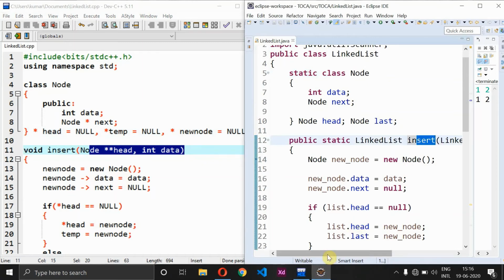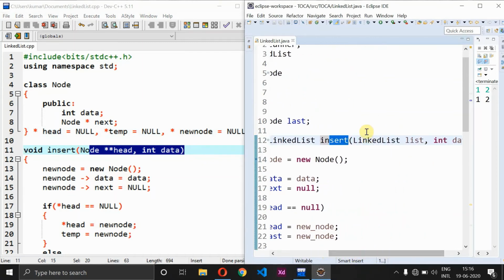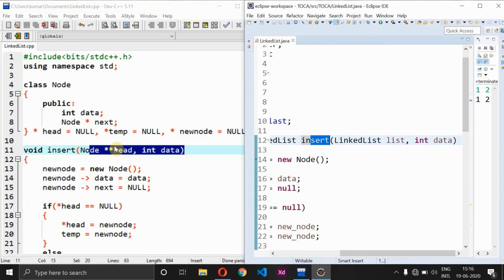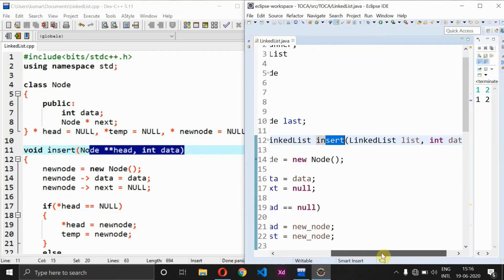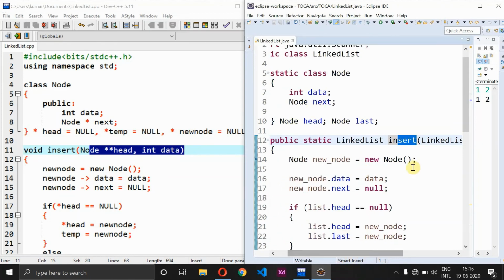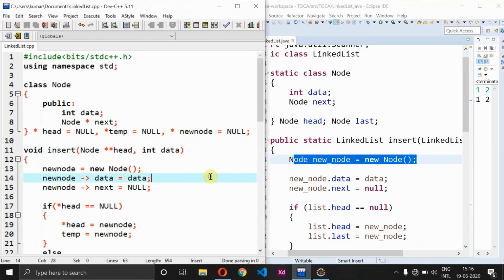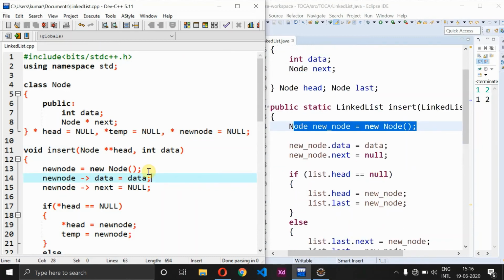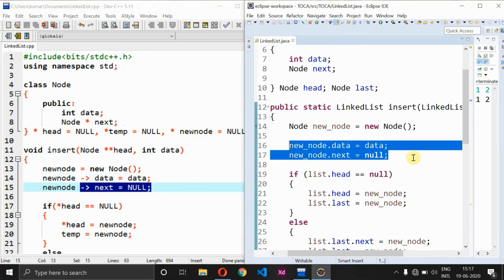Same way we have an insert method in Java also, and here we have that list method, right? So instead of head I have used the name list, and next is about int data. So same way we are just using head as well as data. So the only change in Java is that I have used the name list instead of head. Followed by which here we are creating an object for the class node. Same way in line number 13 over here I am creating an object for class node. Then we have given new node data is data and new node next is null. Similar to the same one we have written the code in Java also.